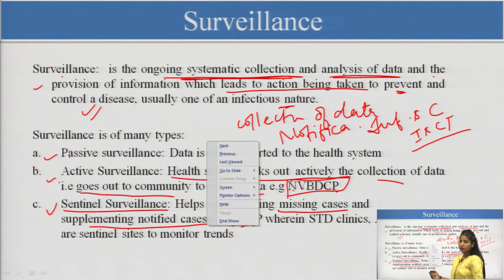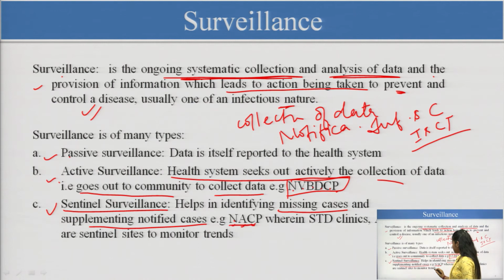If we want to find out HIV patients, which centers will we go to? We will approach the STD clinics, sexually transmitted diseases or reproductive tract infection clinics. Here we can find the missing cases, and we can also do contact tracing.